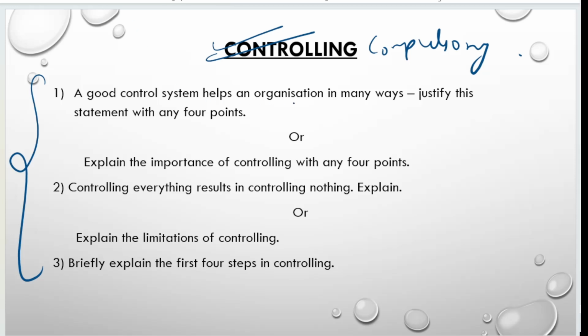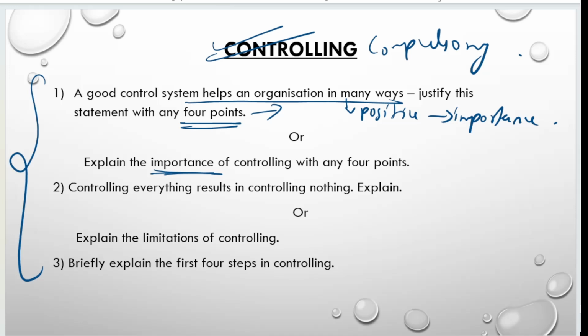A good control system helps an organization in many ways. Justify this statement with any 4 points. It is nothing but you have to write the importance of controlling. See, helps an organization in many ways. Positive. The statement is positive. Then write the importance.